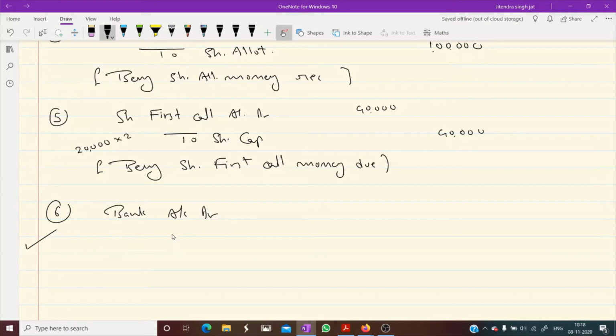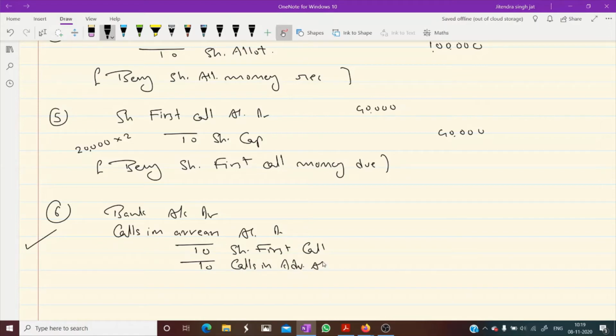Bank account debit. When some of the money is not received, we open calls in arrears account debit to share first call. And the money which is received in advance, for that we open calls in advance account. Calls in advance account is opened because at the time of first call, one shareholder has paid second call money also.